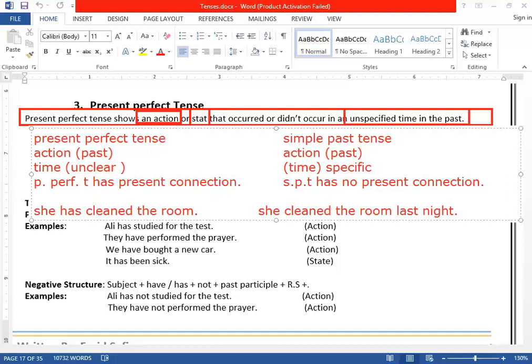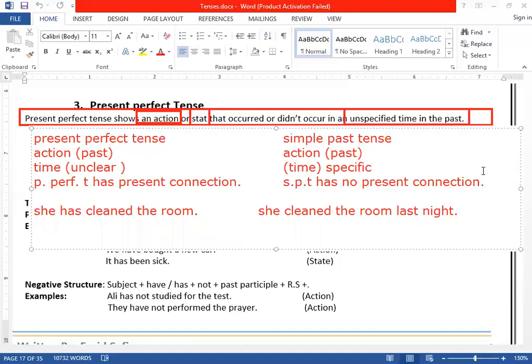Clear? For example, you want to say, I met Ali last week. You will not say I have met Ali last week. But if I tell you, call Ali, you say, sir, I have already called him. What's the present connection? You don't need to call. You will not say I called him. You can say I called him, but the more appropriate one is I have called him. Are you getting it? That is the difference.